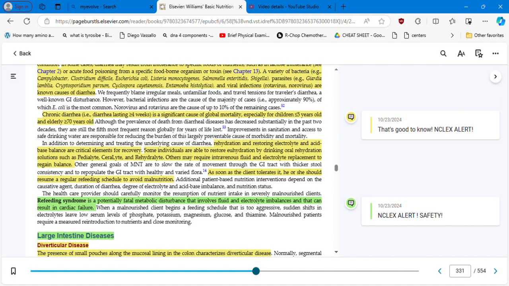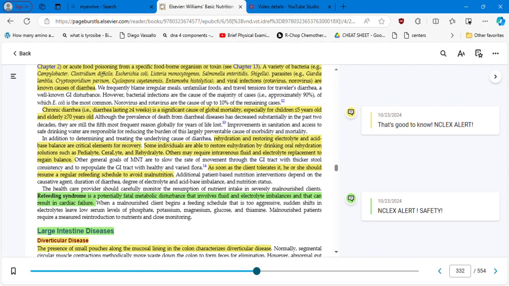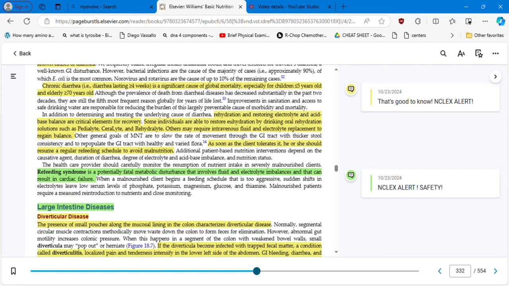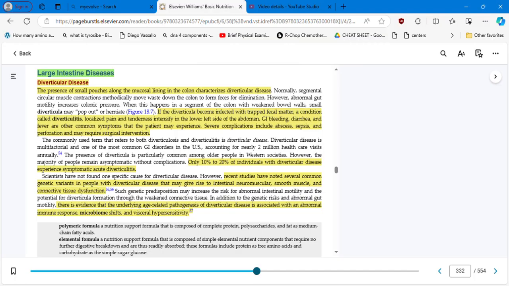When you see refeeding syndrome in your exam. And also, that's good to know, NCLEX alert: chronic diarrhea is defined as a condition that lasts more than 4 weeks, right? And we have to be careful with children less than 5 years and elderly more than 70 years. Okay, so let's stop here.